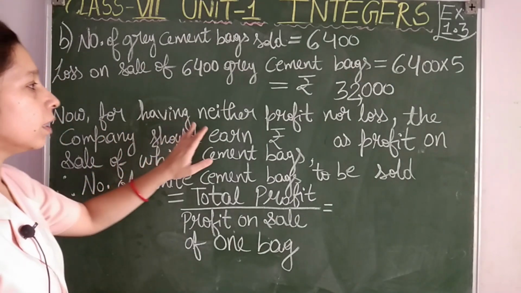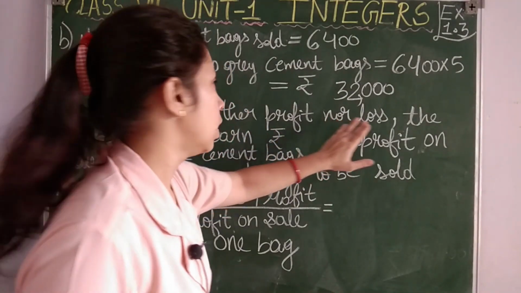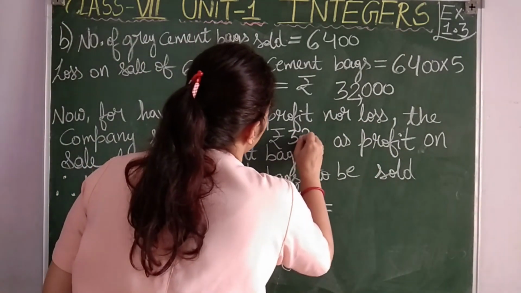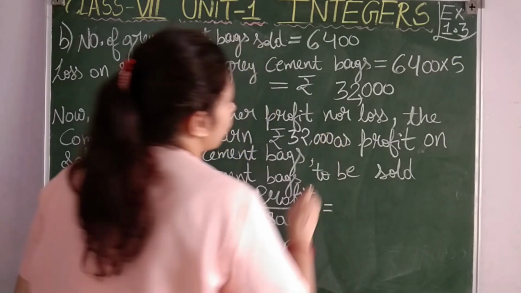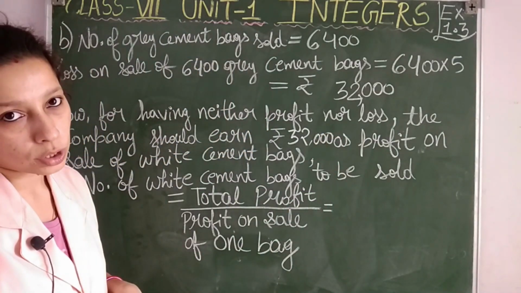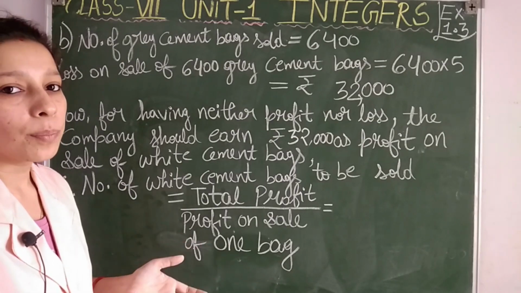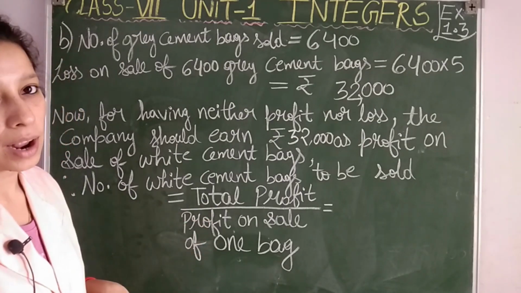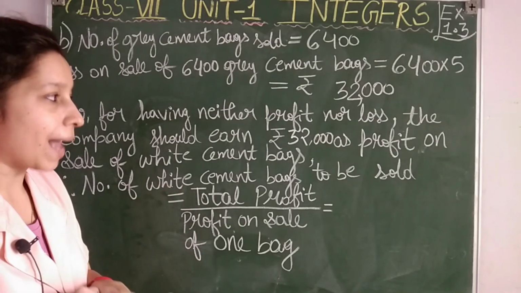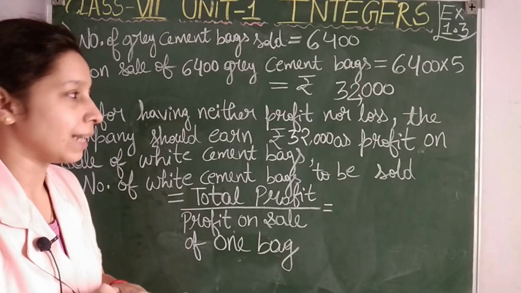Now see what I have written. For having neither profit nor loss, the company should earn rupees 32,000 as profit, isn't it? When profit is also 32,000 and loss is also 32,000, that means the company is neither having profit nor having loss. Okay, both are in balance, both got balanced.